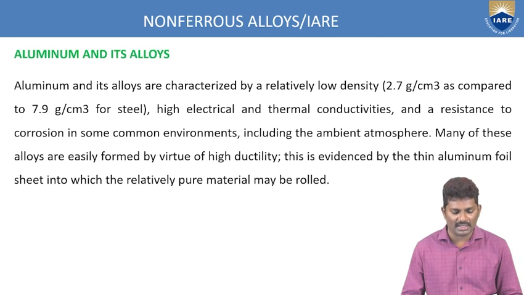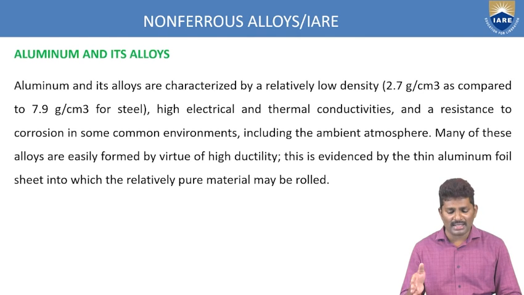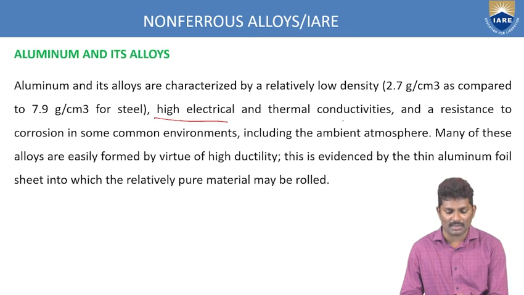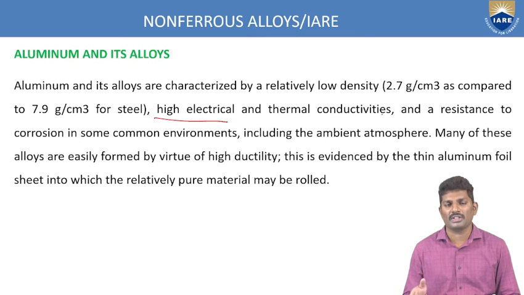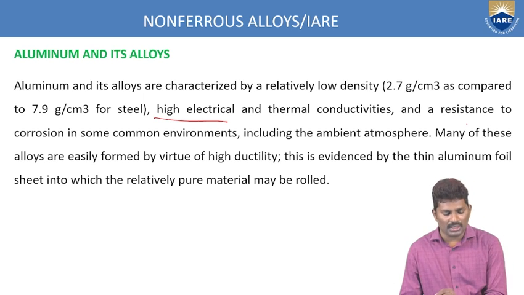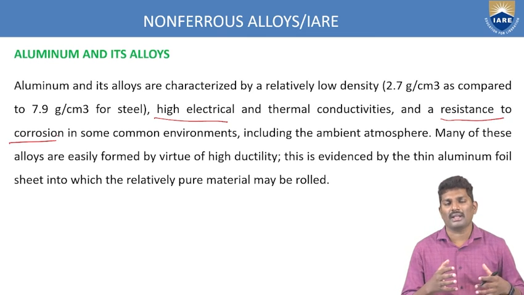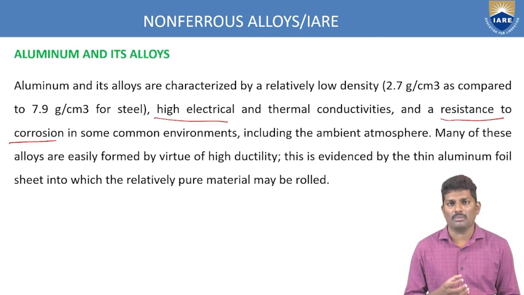Another category is aluminum, and the second one is aluminum and its alloys. Again, these are classified based upon the compositions. These have very high electrical and thermal conductivities. Thermal conductivity should be very high in any type of metal working in high-temperature conditions. There is also high resistance to corrosion. Like that, we try to increase the properties when compared with the ferrous alloys. These are very important for us, and that's why we are going with the non-ferrous materials.